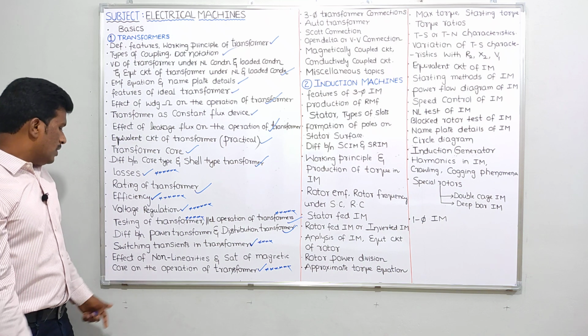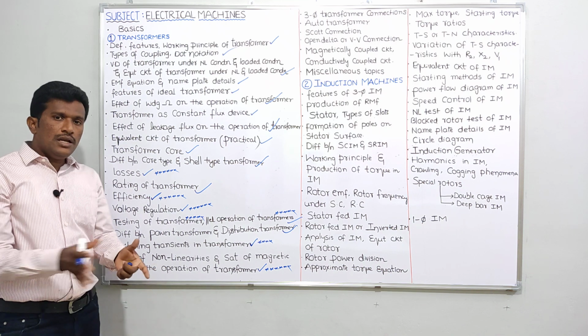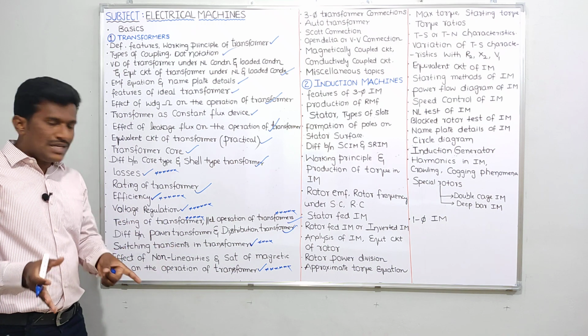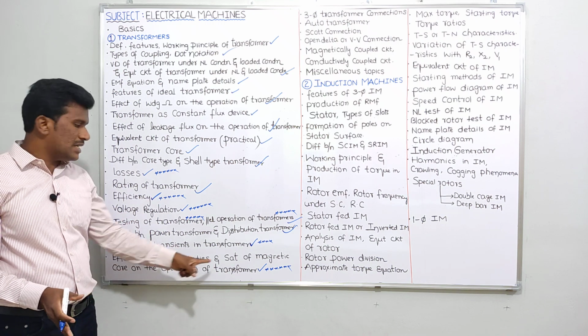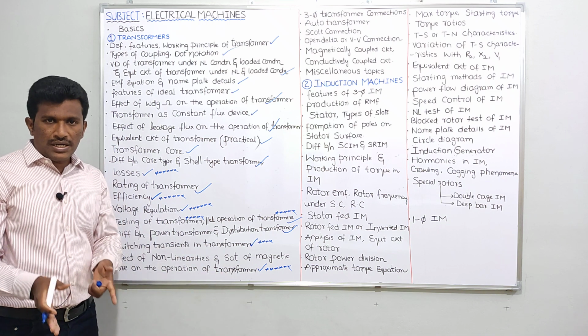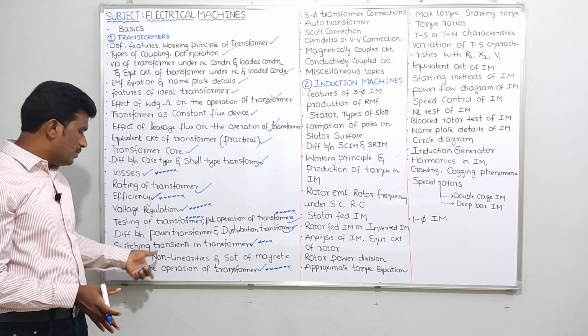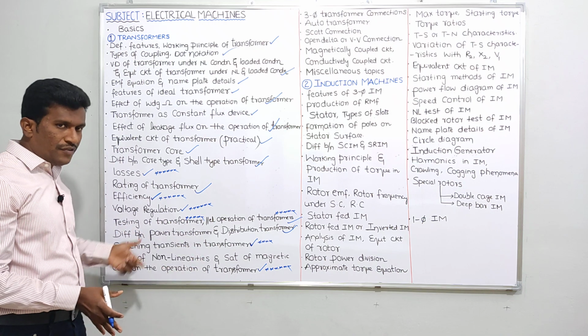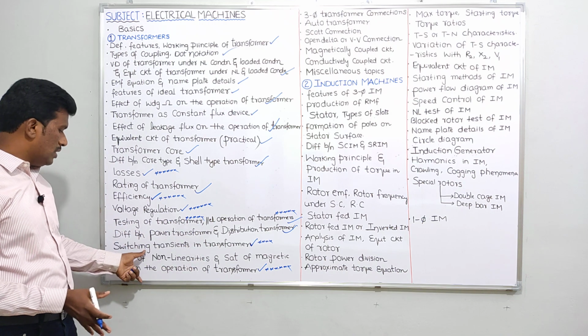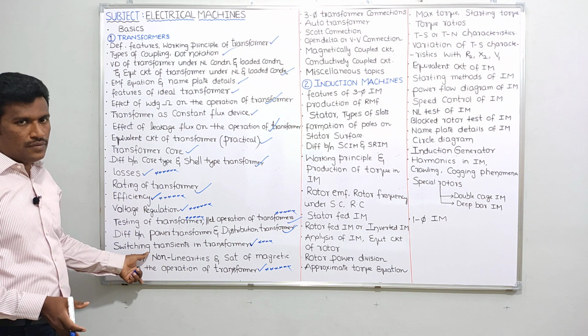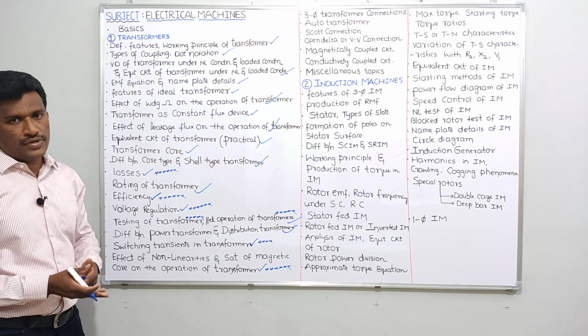Okay. See here, ideally, we assume that the transformer core doesn't have any non-linearity property and doesn't have any saturation problem. But practically non-linearity will be there and saturation also will be there. So because of that non-linearity and saturation, what is the effect on the operation of transformer? This we'll be discussing in this topic. Somewhat time consuming a topic, but very important for understanding three-phase transformers.